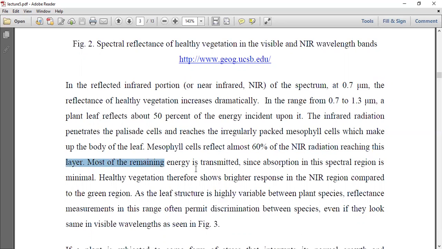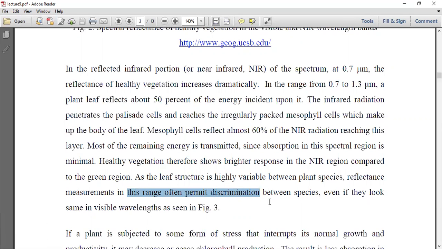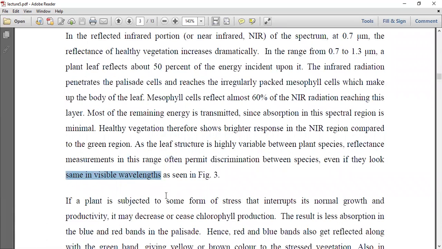Most of the remaining energy is transmitted since absorption in this spectral region is minimal. Healthy vegetation therefore shows a brighter response in the NIR region compared to the green region. As the leaf structure is highly variable between plant species, reflectance measurement in this range often permits discrimination between species, even if they look the same in the visible wavelength in the figure.